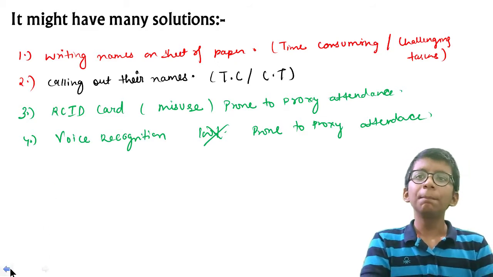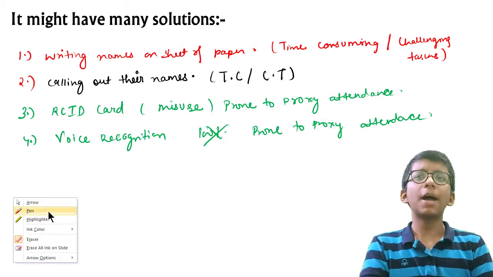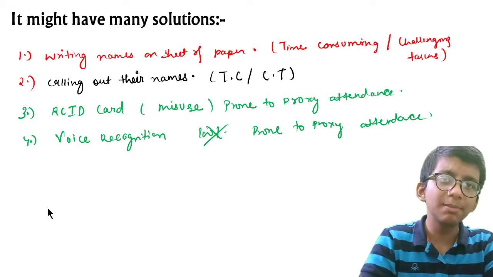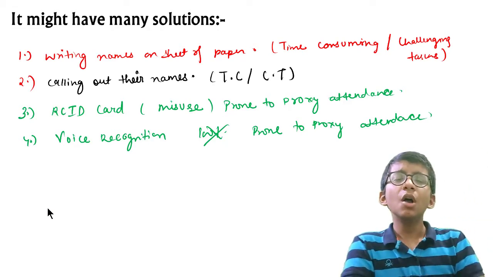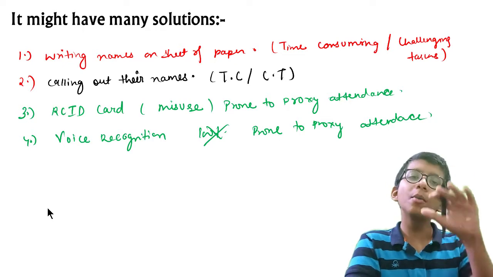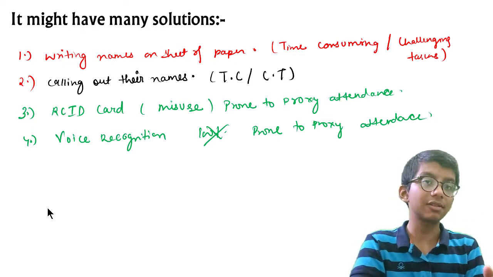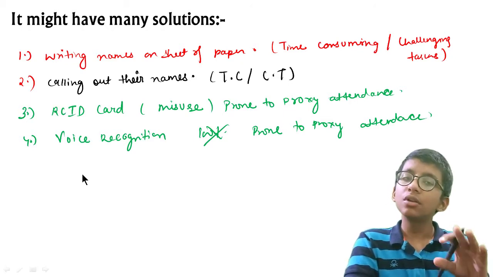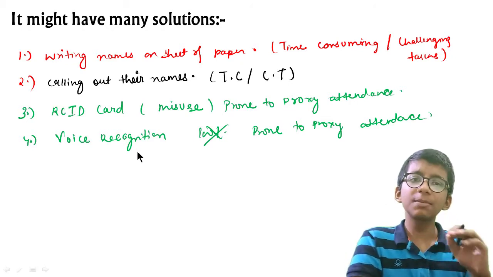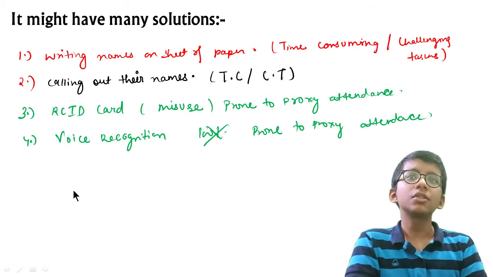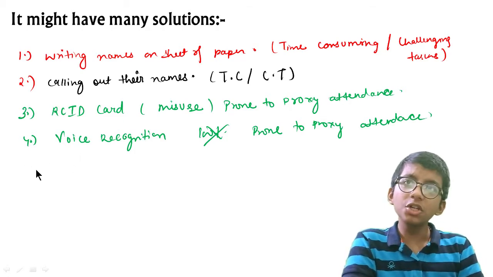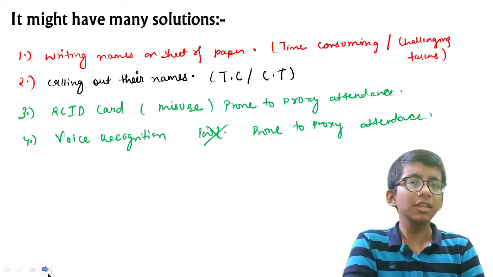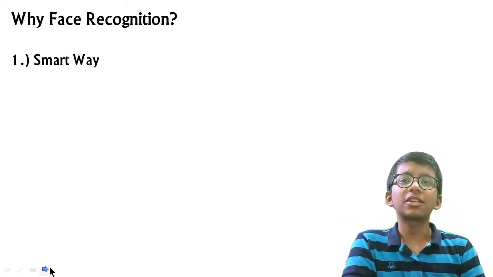So first of all, till now we studied the problem description that the research paper states, what solutions there can be, how they work, and what the defects of those solutions are. It's a research paper, so I would recommend you read the research papers after watching this whole lecture. You have learned about voice recognition, RFID card, calling out the names. These are not workable. The thing that is workable is face recognition.